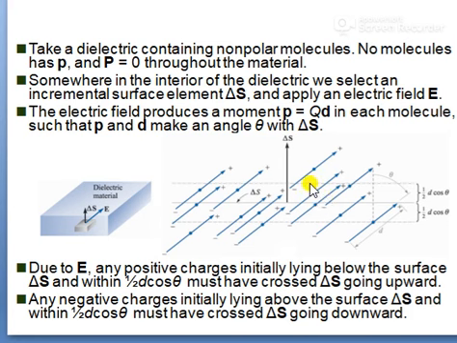You can observe here that bound charges are there, positive and negative, along with an incremental surface.